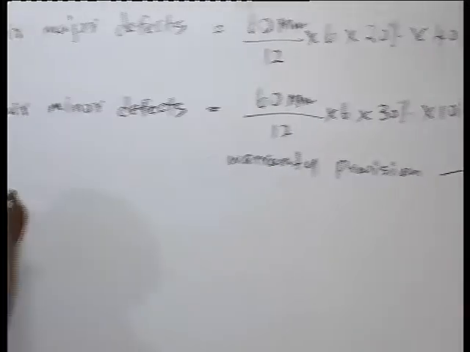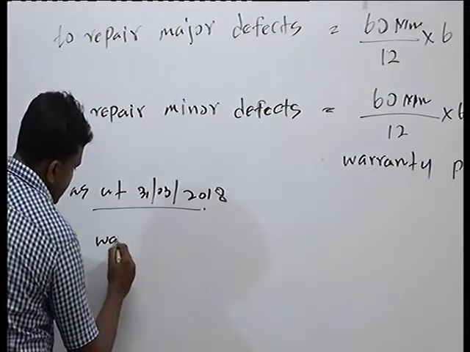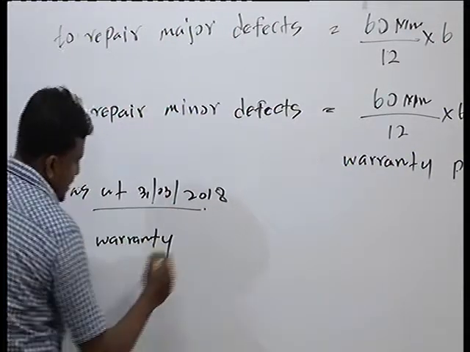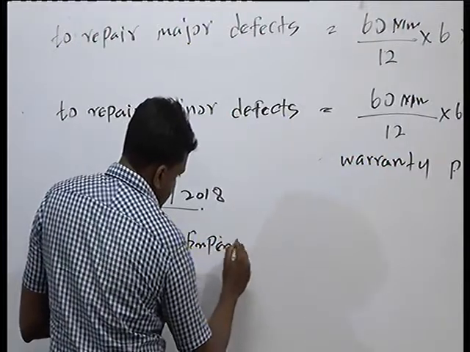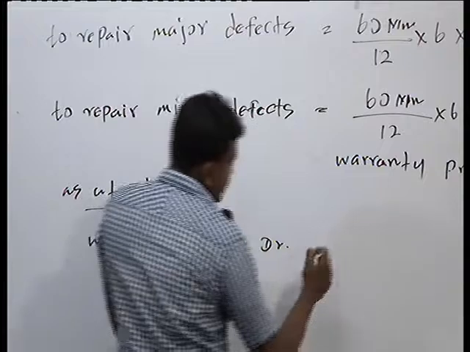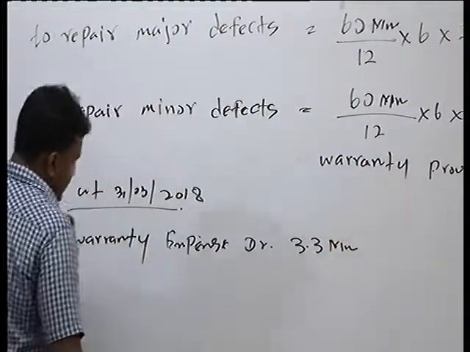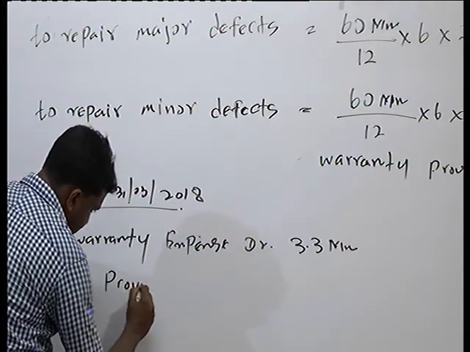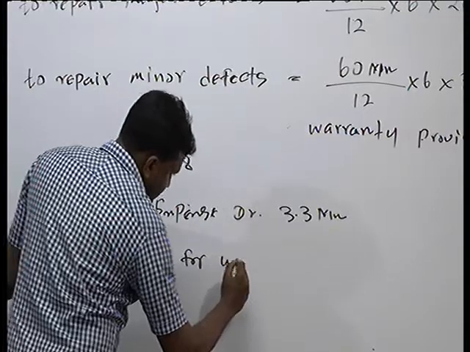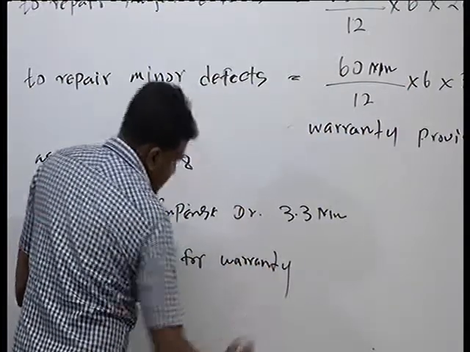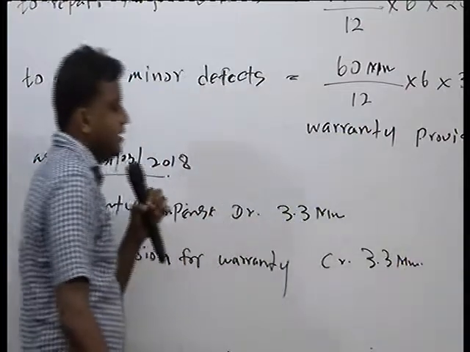As at 31st March 2018, you can say warranty cost or warranty expense debit 3.3 million, provision for warranty credit 3.3 million.